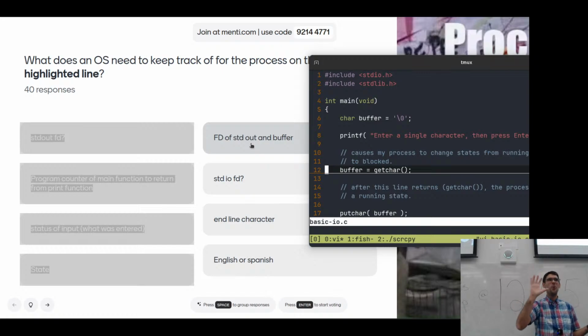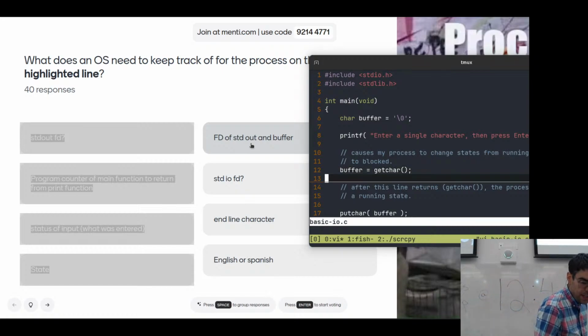It is 0 or 1, but yeah, it's one of those two. Standard input. Okay, so we have another entry in our open file table here for standard input. And this is also going to be connected to our global open file table, and it's going to be connected to the same terminal in terms of getting input from this thing.